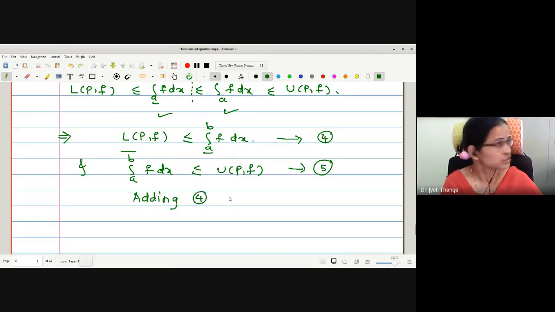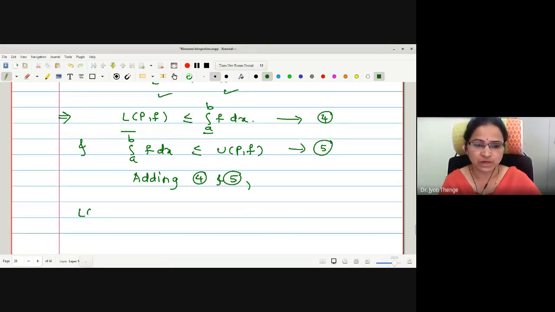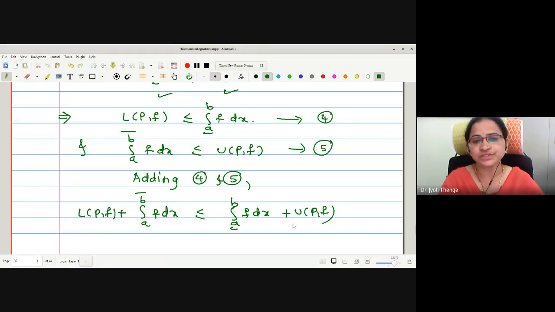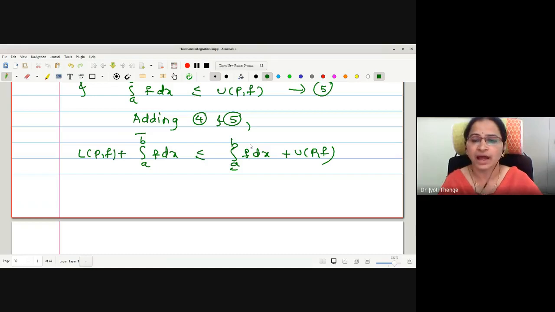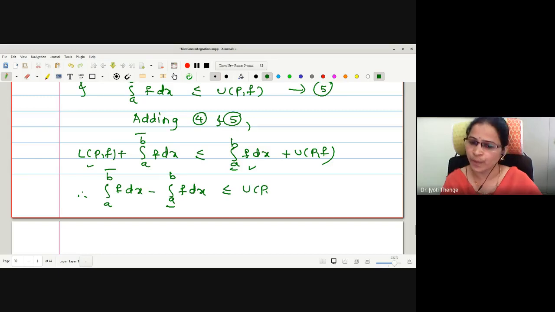I will make an addition, adding 4 and 5. What will happen if I add 4 and 5? It becomes lower sum plus upper integral less than or equal to lower integral plus upper sum. Now to construct a term UPF minus LPF, I will shift this LPF to the right and I will shift this integral to the left. So that it will be upper integral minus lower integral is less than or equal to upper sum